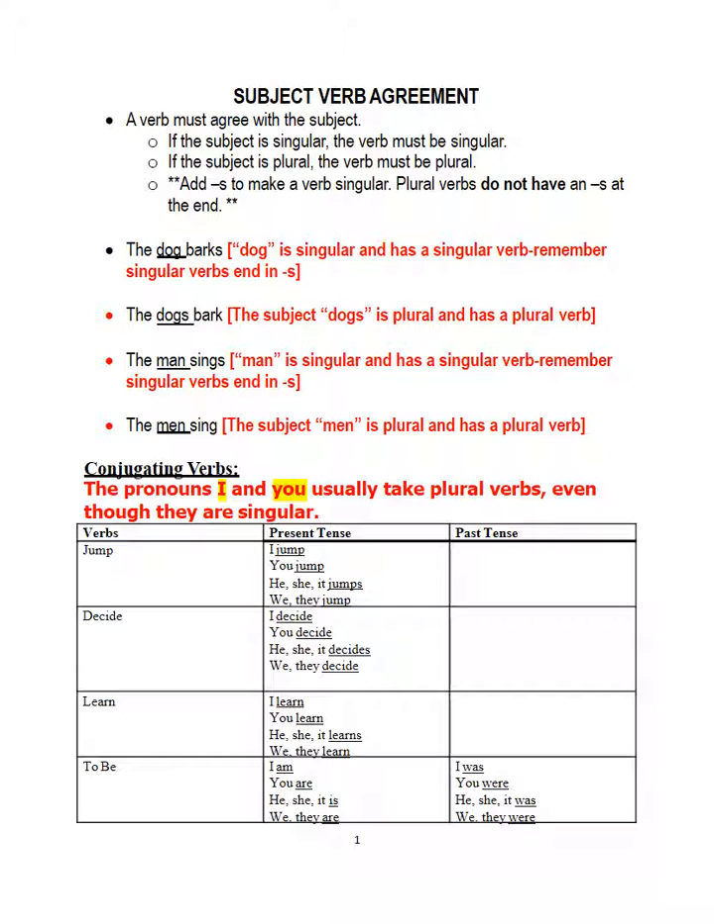I am. Let's look at the to be verb. So I am. You are. Are is the plural form of the to be verb. Is is the singular form of the to be verb. Remember, singular verbs end in s. So you are. He is singular. She is singular. It is singular. Remember that if the subject is singular, the verb is singular, and singular verbs end in s. We is more than one. Are. They is plural, so it takes on the plural form of the verb, which is are.